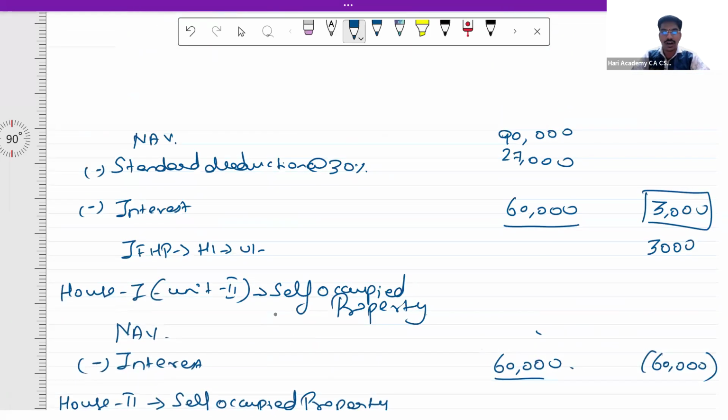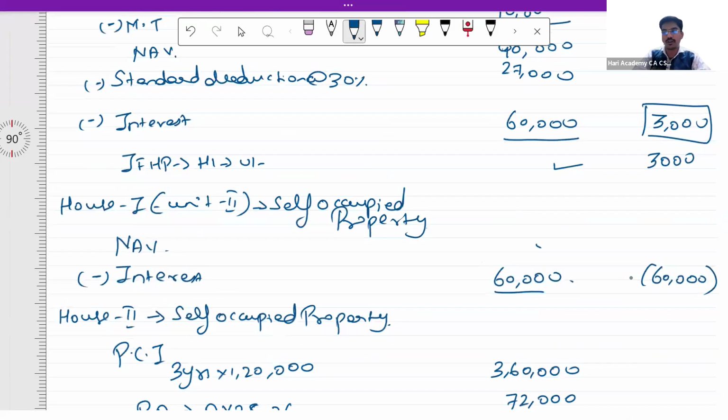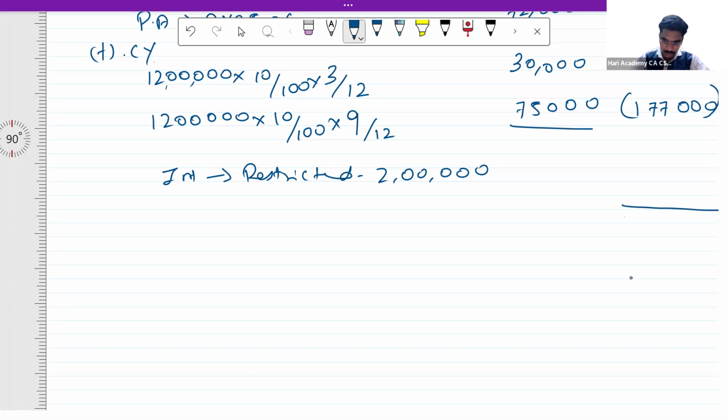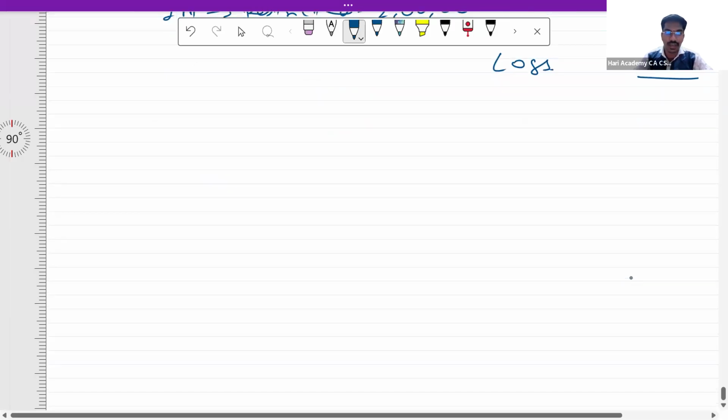Right. So our profit here is 3,000. In respect of house property 1, the profit is 3,000. And loss in respect of 2 house properties is 2 lakhs. So 2 lakhs minus 3,000. So it is going to be 1 lakh 97,000 loss. Right. This is in relation to question number 7. Next, let us go to question number 8.